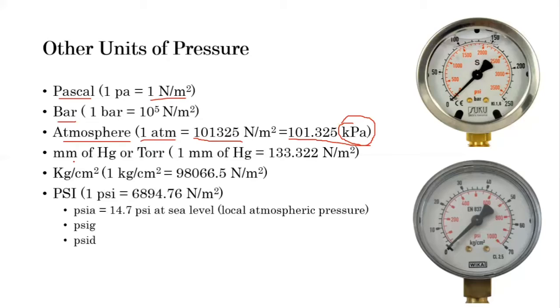Then another unit is mm of Hg, or 1 mm of Hg is also called a torr. So what is this mm of Hg? It is the unit as per the hydrostatic law, which is P equal to rho g h, about which we will study in the further discussion of this chapter.